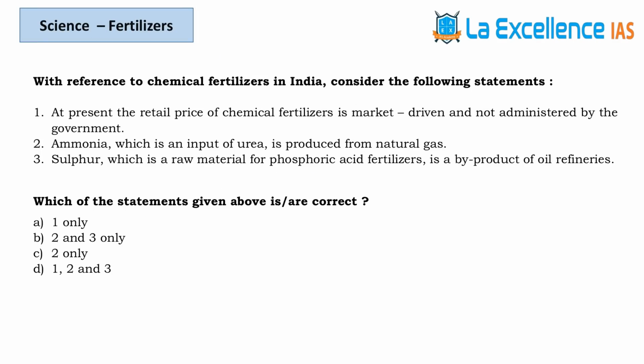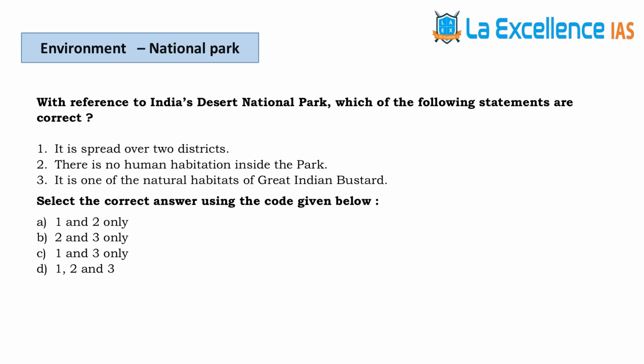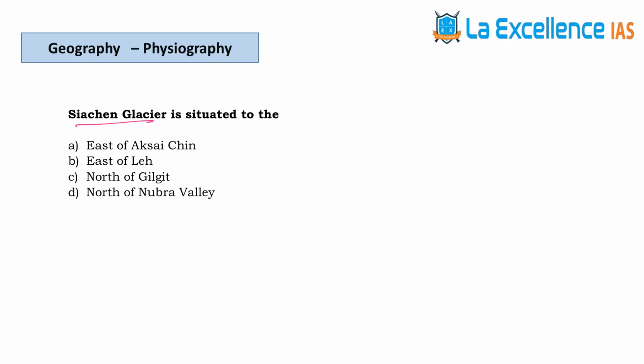The next question is from fertilizers. The answer for this question is D. The next question is about the Desert National Park. Human habitations are allowed within this national park, so when 2 goes wrong, the answer is C. The next question is about the Siachen Glacier. It's a direct question, so the answer is D.